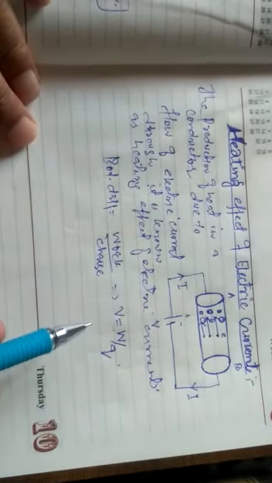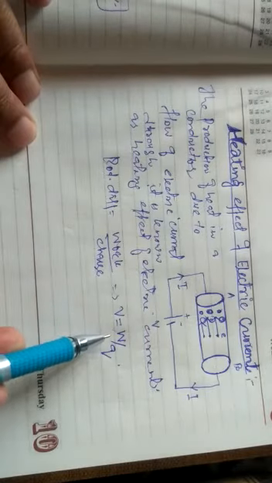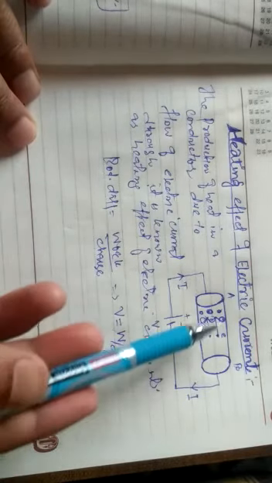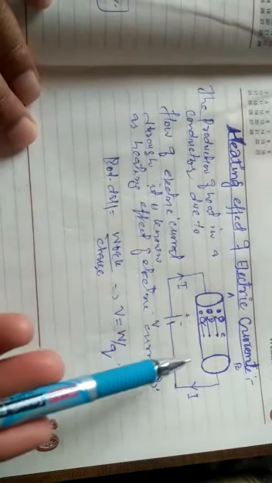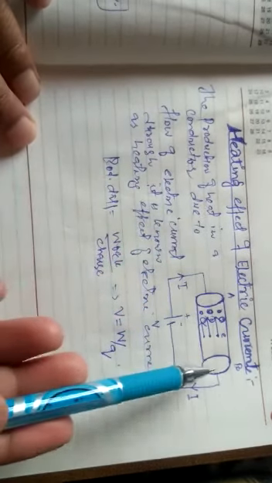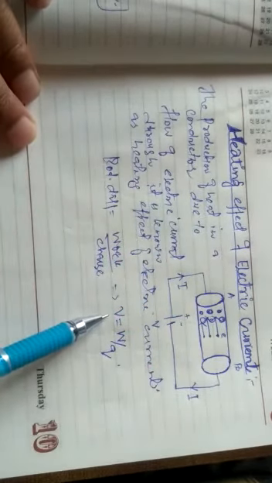But if I is the current flowing through, here W is the amount of work done to take the charge Q from one end to another end, and that is known as the potential difference.